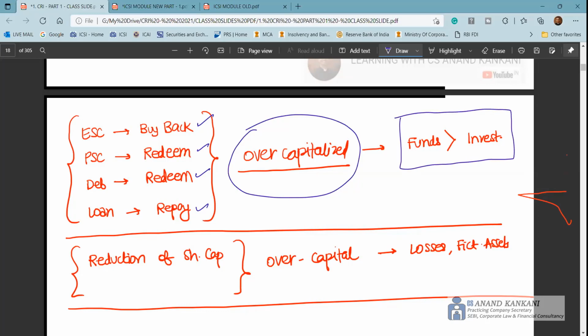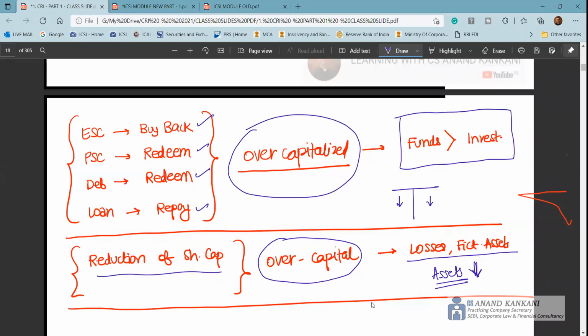Next, a symptom of an overcapitalized company would be when the company is having too many losses, fictitious assets, or a strong impairment in the assets value. The assets value has gone significantly down. In this case, the company is overcapitalized because the valuation of the assets is inflated. So to match the balance sheet, the company has to reduce the value of its assets and get them to their actual value. And once the asset side is reduced, you also need to reduce the liability side of the balance sheet. That's where the concept of reduction of share capital comes into the picture.